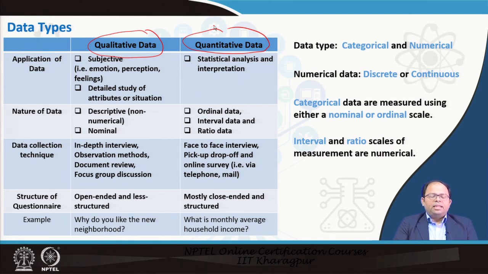And this kind of data could be measured using descriptive methods, or it could also be measured using a nominal scale. The descriptive is non-numerical. We cannot make statistical estimates on that, but it's a description of the particular data. And then this kind of data collection could be done through in-depth interviews, observational methods, document reviews, focus group discussions, and so on. So this is a qualitative method where we are mostly trying to understand the subject, and we want to study the entire thing in detail.